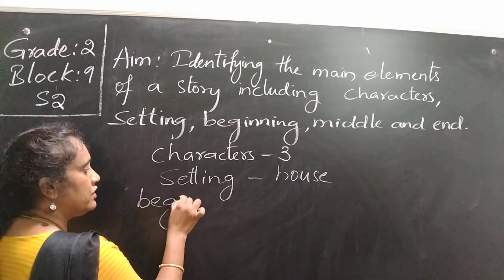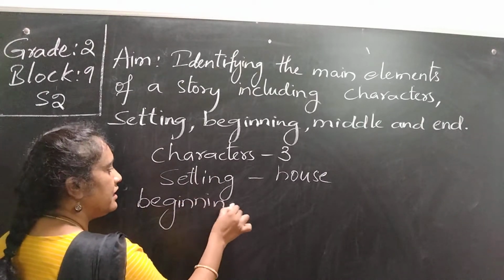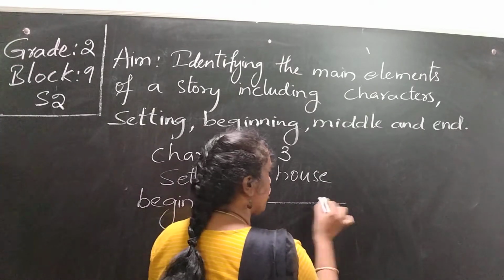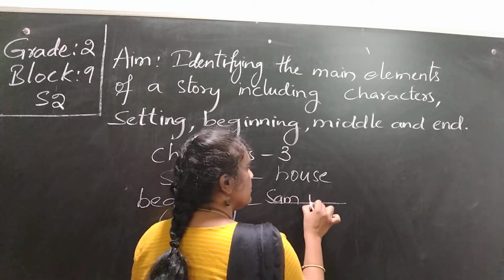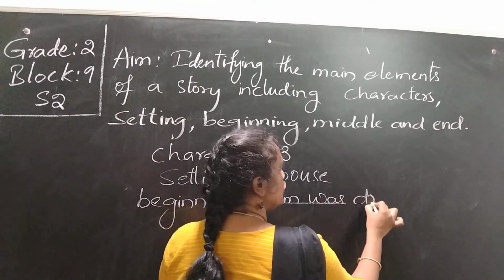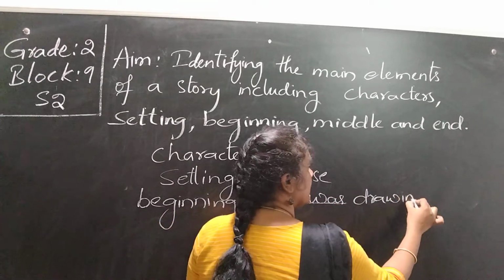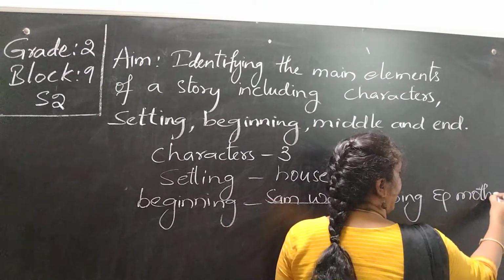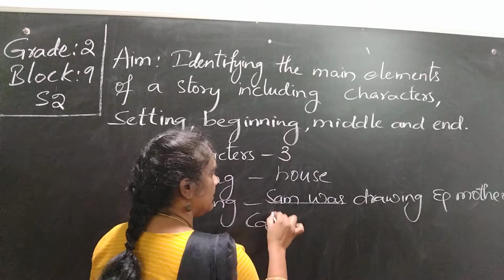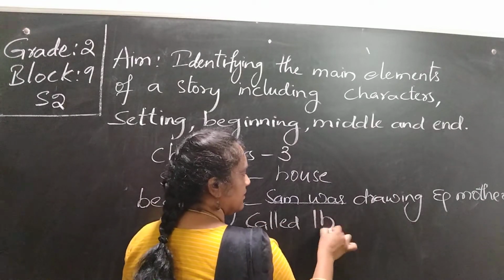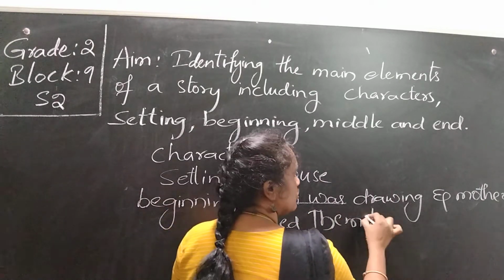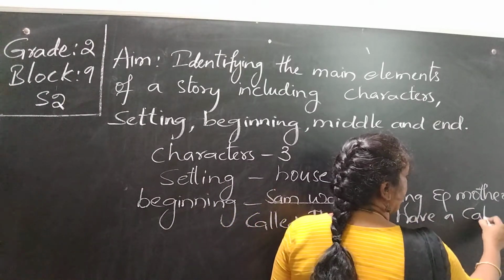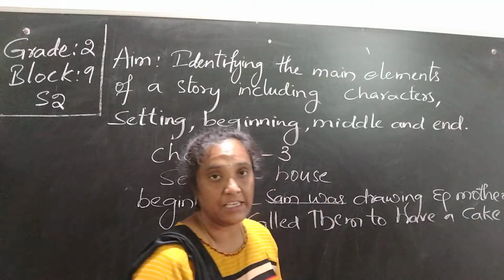In the beginning, Sam was drawing and mother called them to have a cake. When mother called them, Sid ran away, but Sam was afraid and he stayed back.